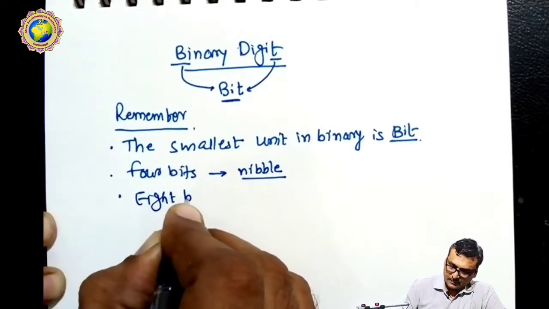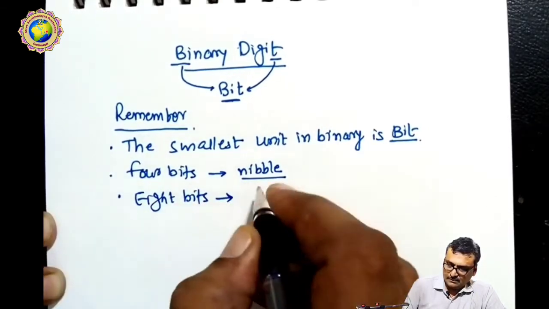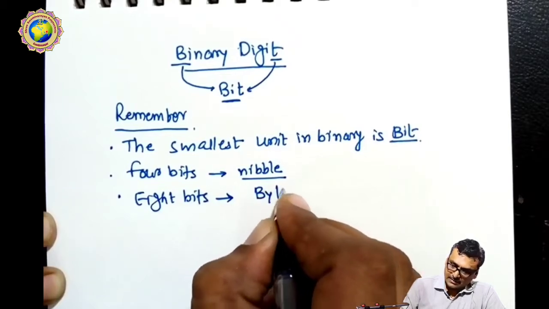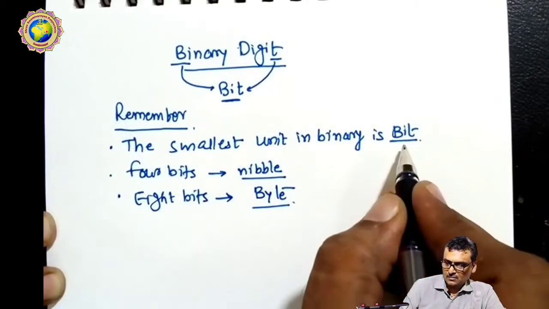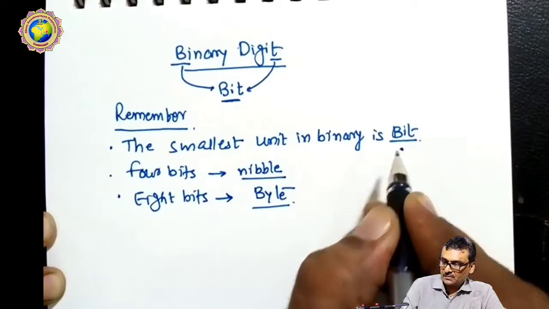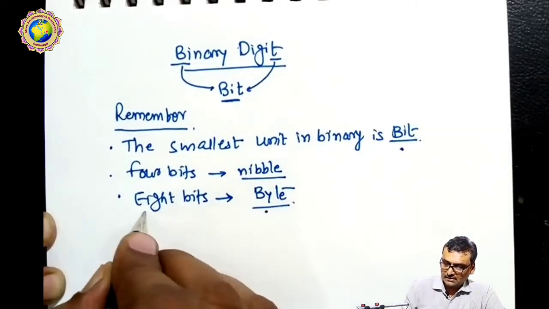Then 8 bits are called a byte. So these two terms must be remembered, bit and byte.